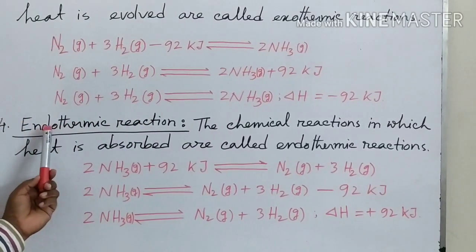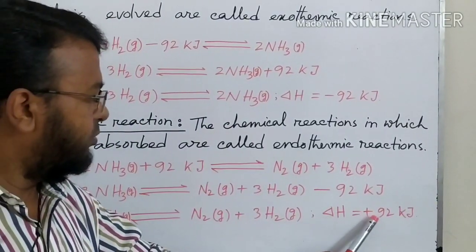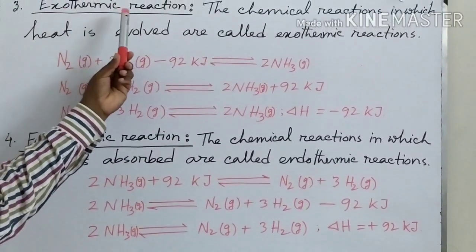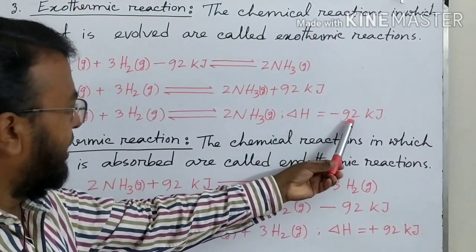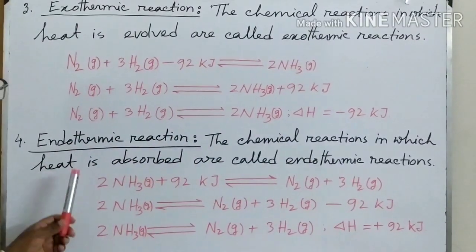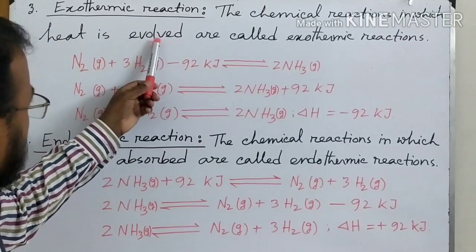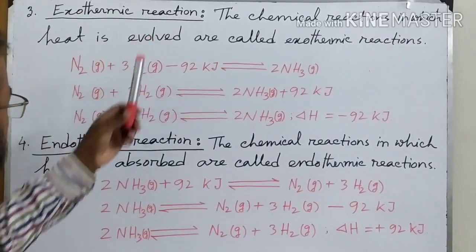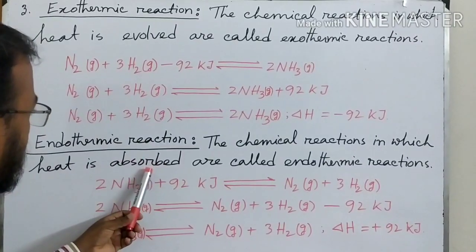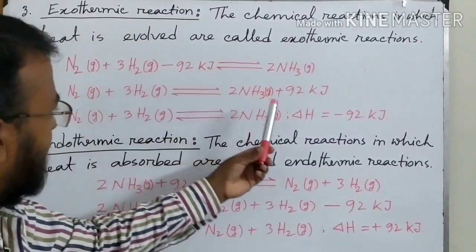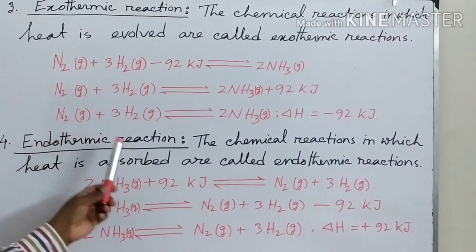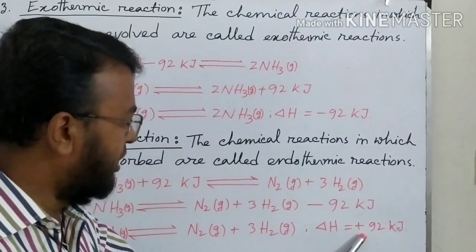So in the endothermic reaction delta H is positive, and in the exothermic reaction delta H is negative. So we have seen the difference between exothermic and endothermic reactions. Here heat is evolved in case of exothermic reaction, and in case of endothermic reaction heat is absorbed. In case of exothermic reaction delta H is negative, in case of endothermic reaction delta H is positive.